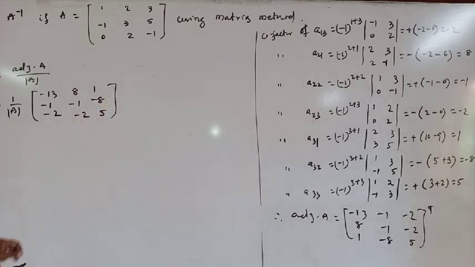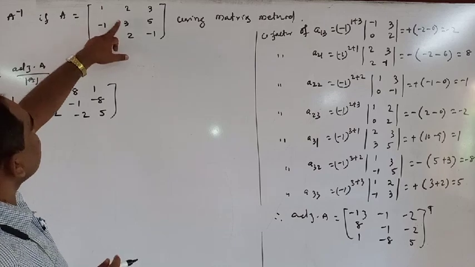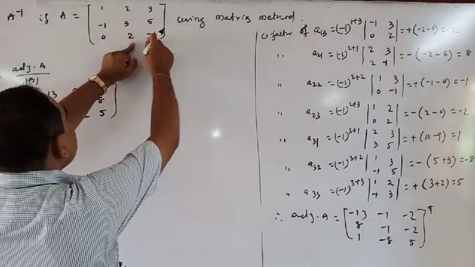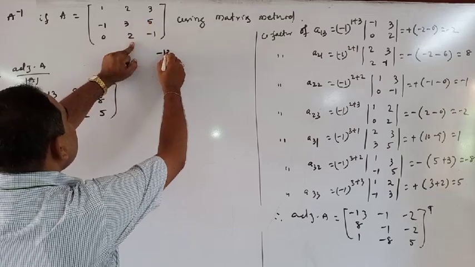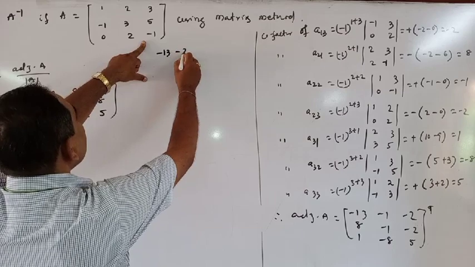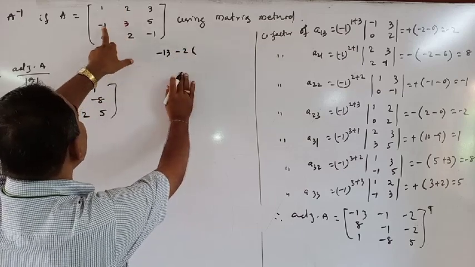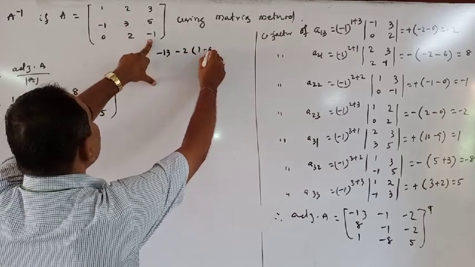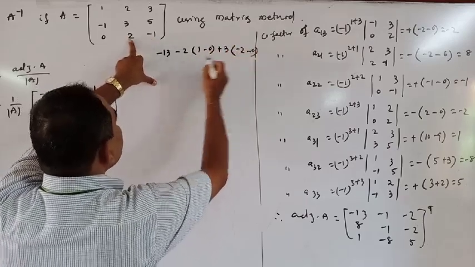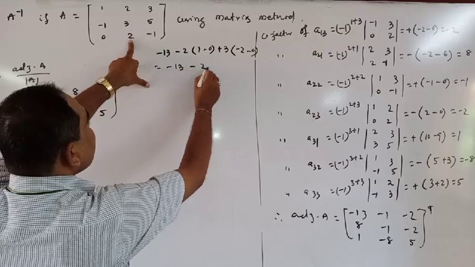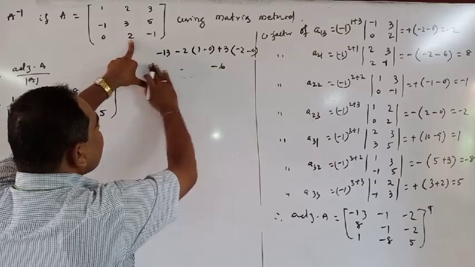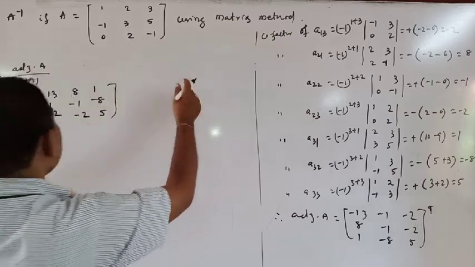What is the determinant of A? -3 -10 -13, -2 into 1 -0, plus 3 into -2 -0. This is -13 -2 -6, -21. Determinant of A is -21.